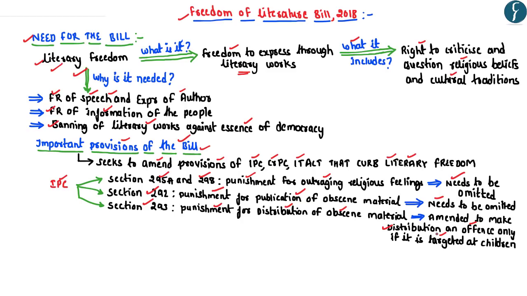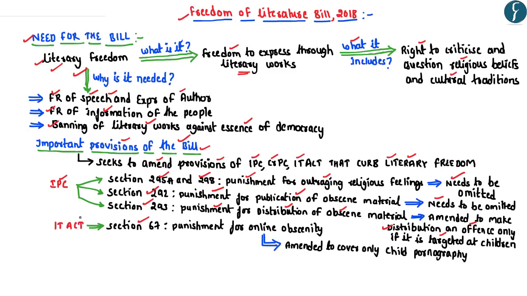age of 18 years. Further, section 67 of the IT Act provides for punishment for online obscenity, wherein a person can be punished for publishing or transmitting any kind of sexually explicit material. Now, this particular bill seeks to amend section 67 in order to cover only child pornography, wherein a person can be punished only for publishing or circulating child pornography.